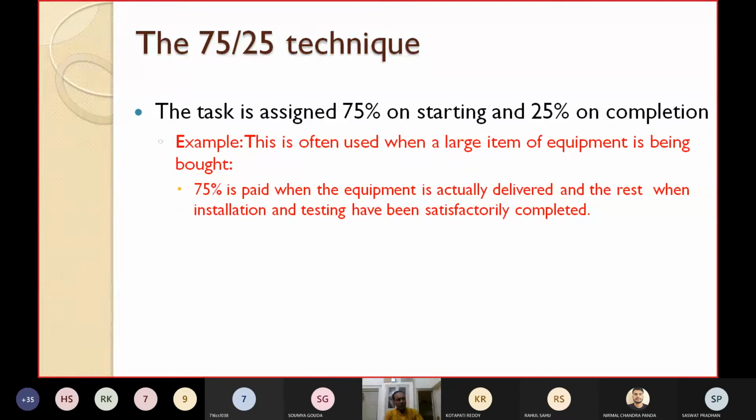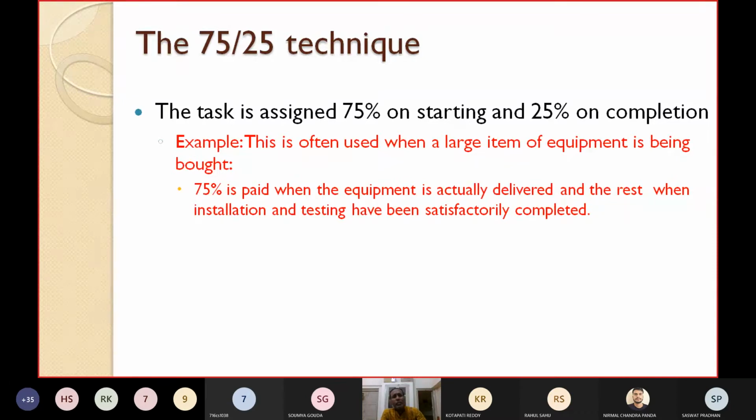The company will not give it to you initially with zero payment; they may not trust you. So when the equipment is arriving, you give 75%, and when it is installed and tested satisfactorily, you give 25%.